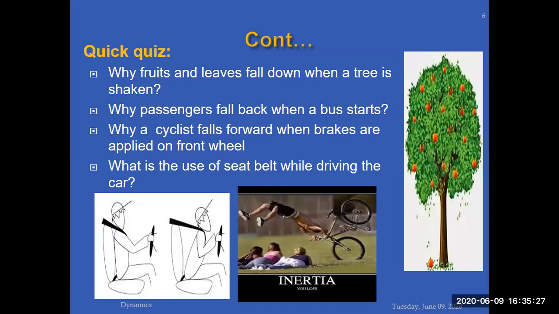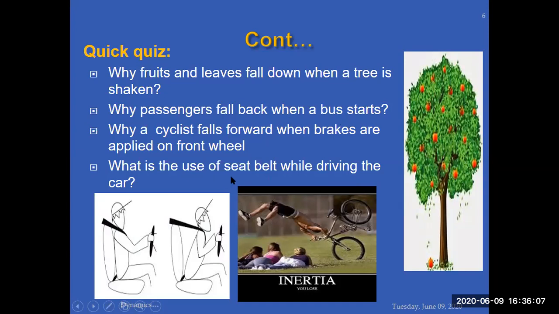Another example which is again repeated, that is before shaking, both tree and fruit are at rest. When you start shaking, the tree becomes in motion. Fruit was at rest, due to inertia, wants to be at rest. So that's why fruit falls down. This is another example. Why do passengers fall back when the bus starts? I have already explained. Why does a cyclist fall forward when brakes are applied on the front wheel? Simple, due to inertia, his lower portion of the body becomes at rest with the rest of the cycle. Upper portion was in motion, wants to be in motion, so that's why you fall forward.